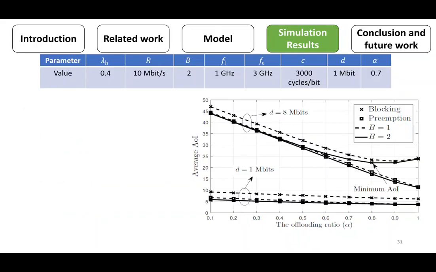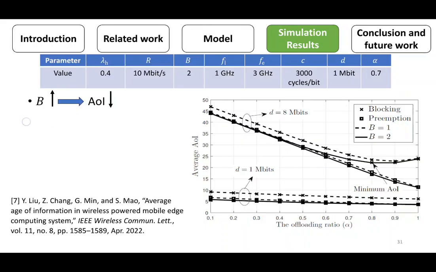From this figure, we notice that increasing the battery size decreases the edge of information. This is because the sensor can generate a new packet after finishing the old one without waiting for harvesting. Consequently, the proposed model gives a better performance in terms of edge of information compared to the model introduced in this work, which assumed total offloading and battery size equals 1.